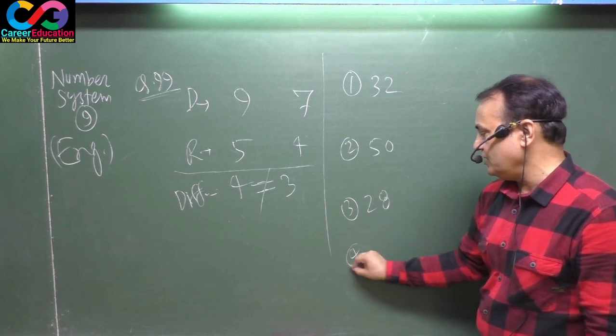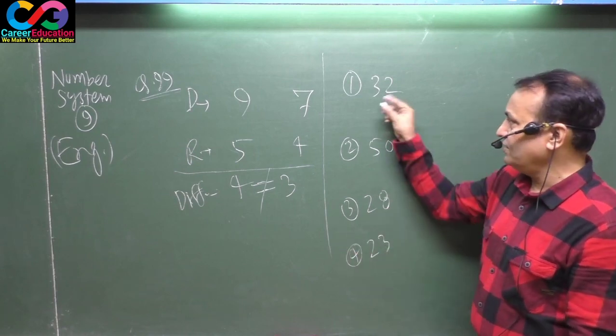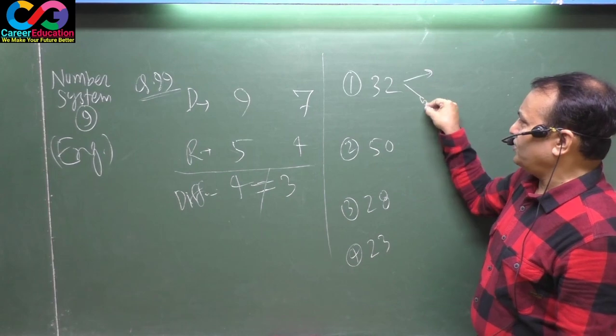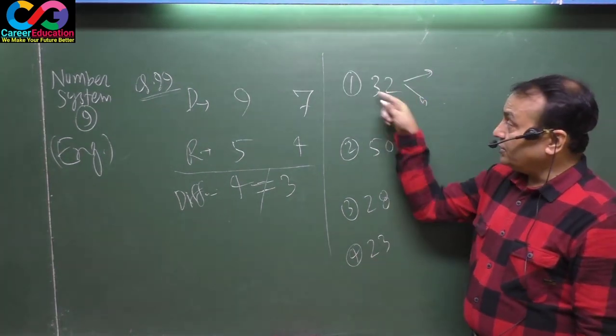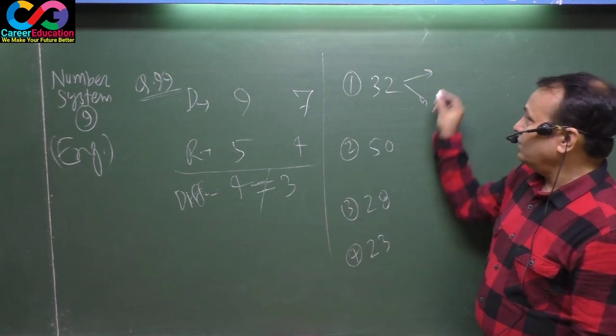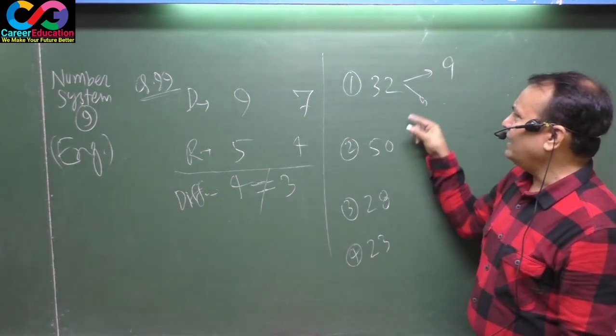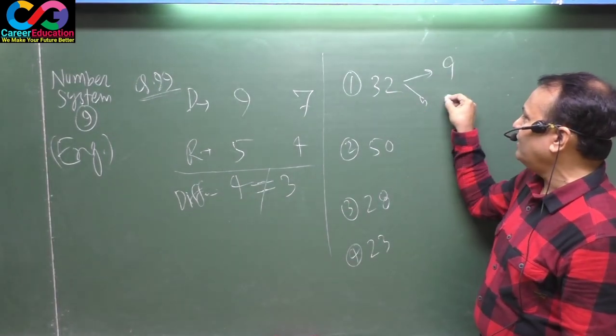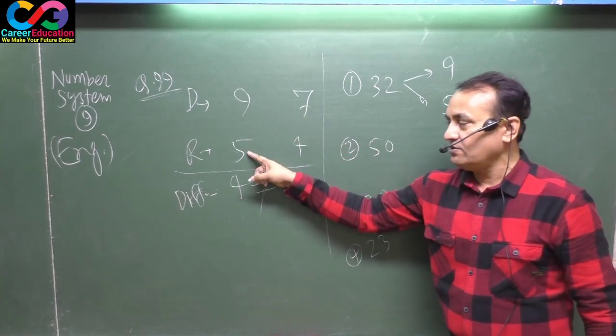Firstly, you should test 32 as the number, supposing like that. If you divide 32 by 9, 9 3s are 27, remainder will be 5. This is okay.